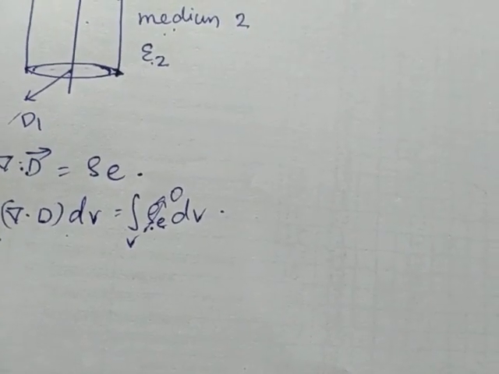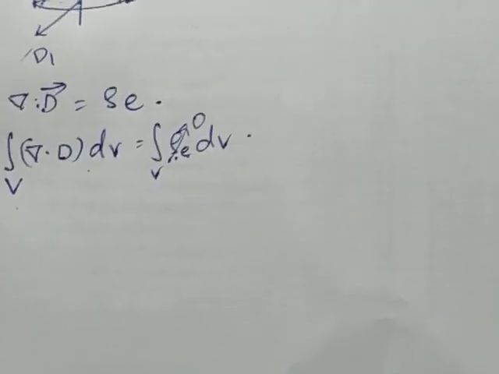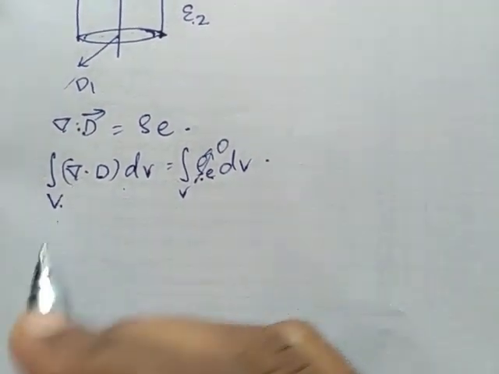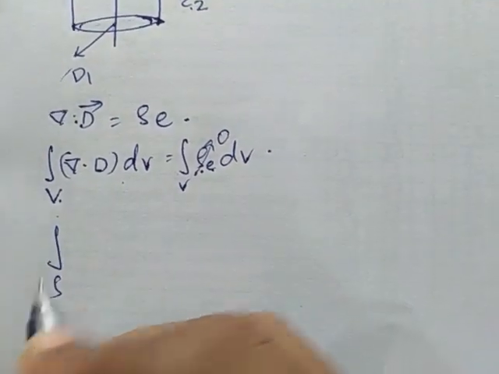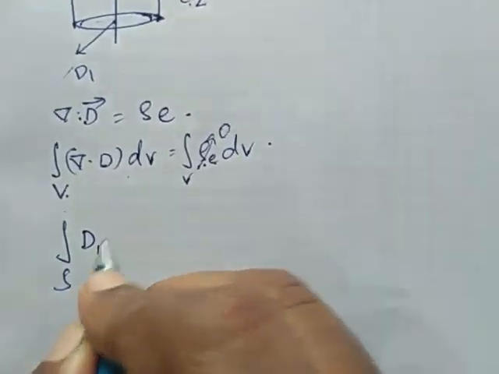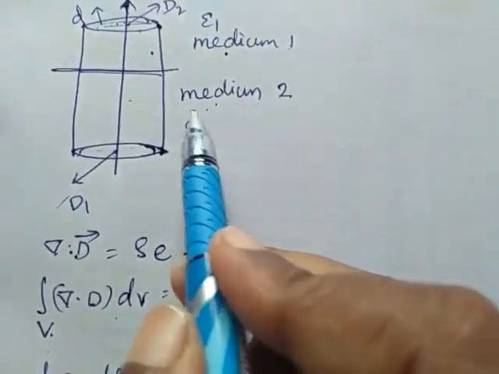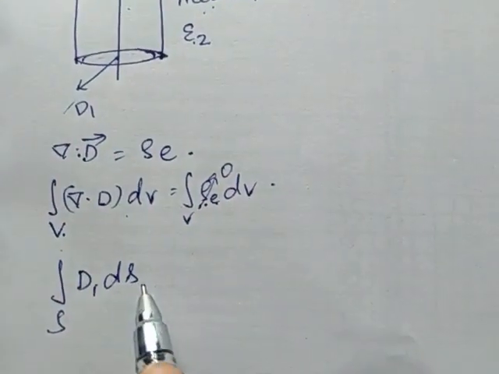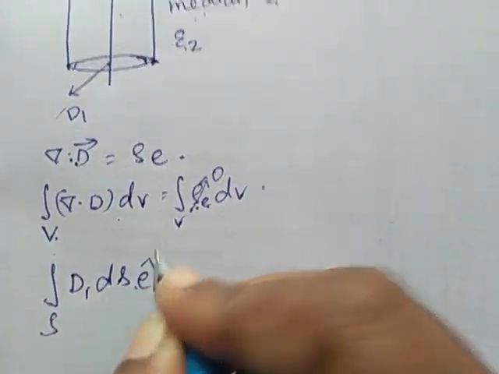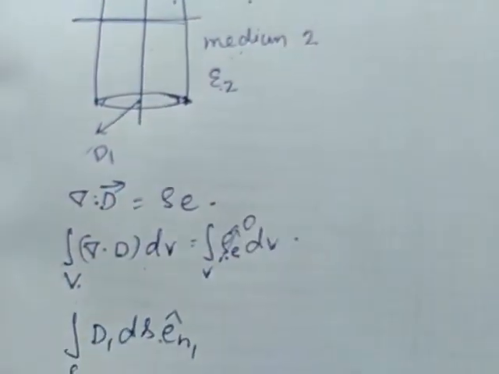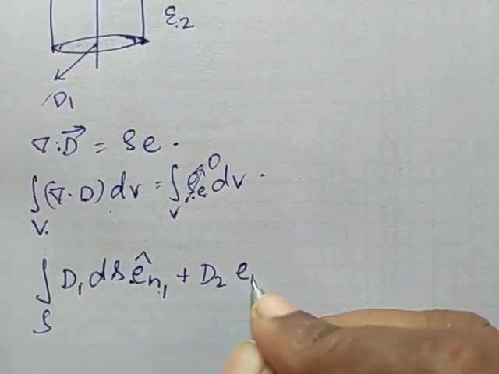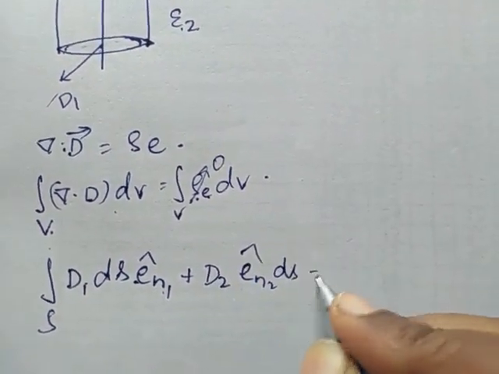From the Gauss divergence theorem, we change the volume integral into a surface integral. So that is the surface integral of D1 dot en1 cap dS plus D2 dot en2 cap dS equal to 0.